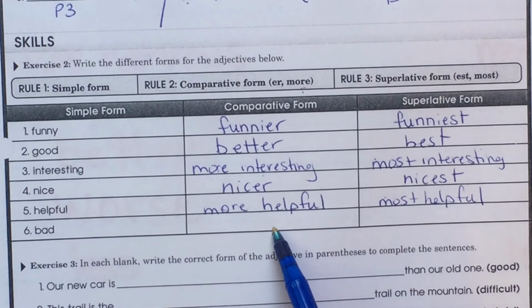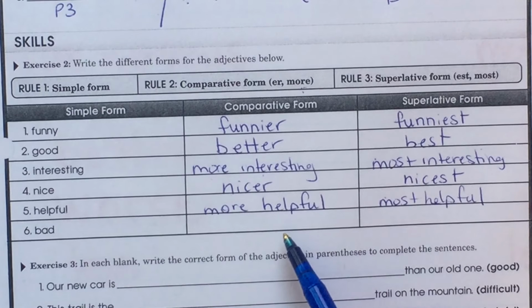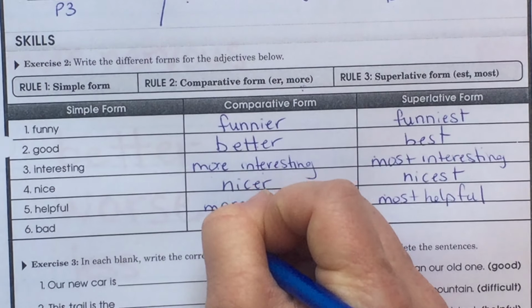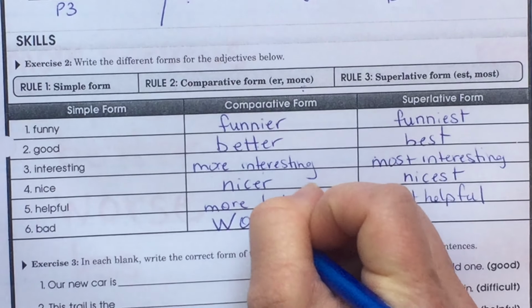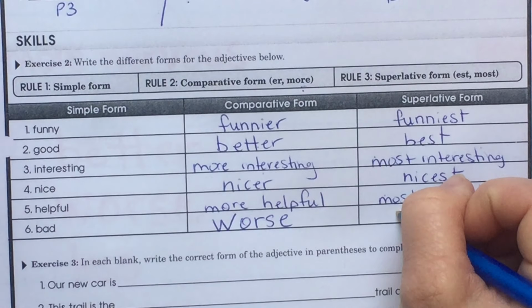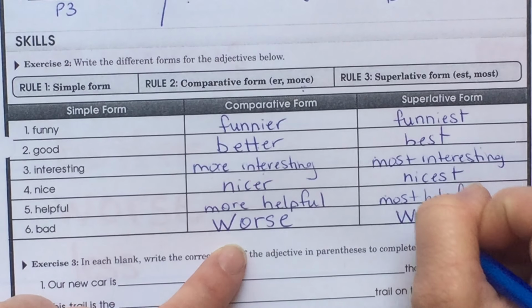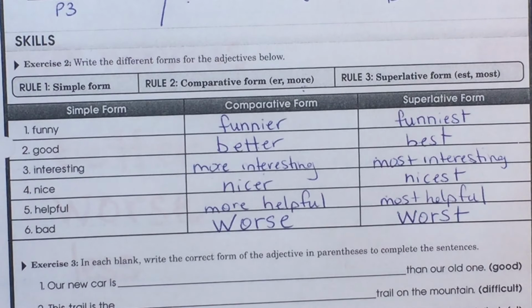Do we say badder? You may, but it's not right if you say badder. Do you remember it's a W word? Worse. Good. And then this last one, since we know that's worse, it is the worst.